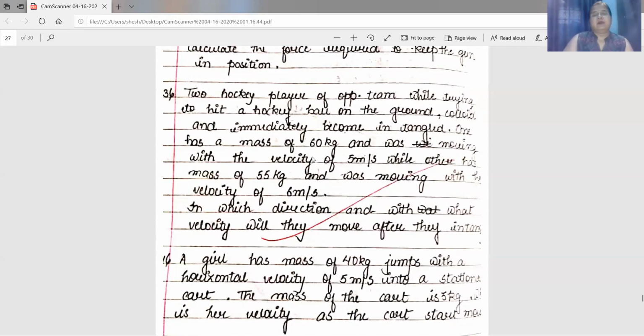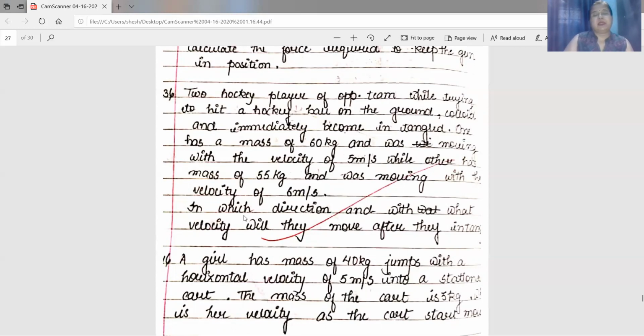So here M1 is 60 kg, U1 is 5 meter per second, M2 is 55 kg and U2 is 6 meter per second, but they are moving in opposite direction. So we have to take minus sign here, minus 6 meter per second.